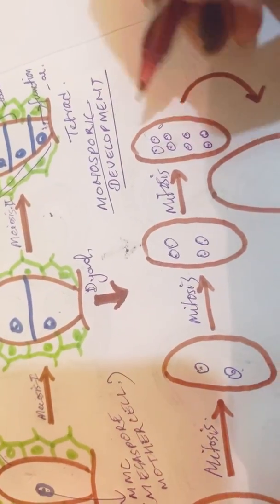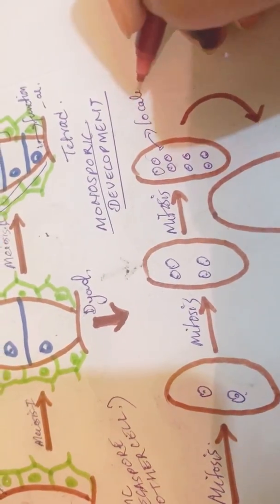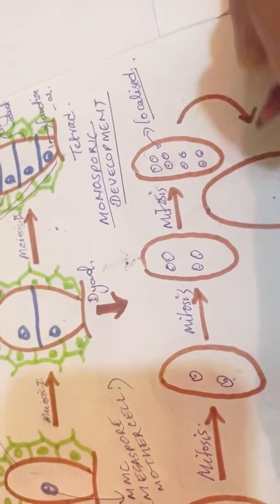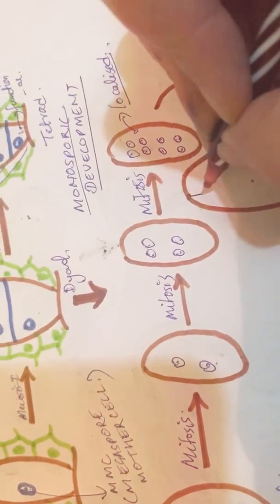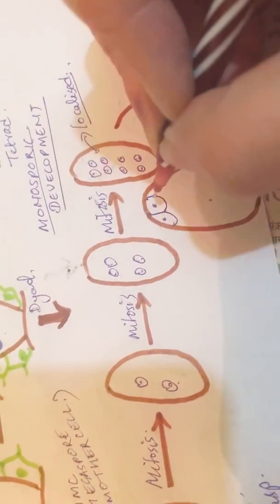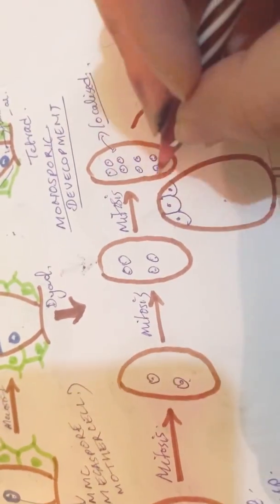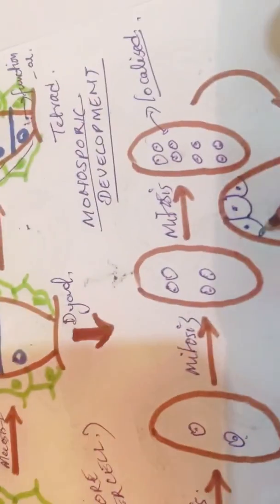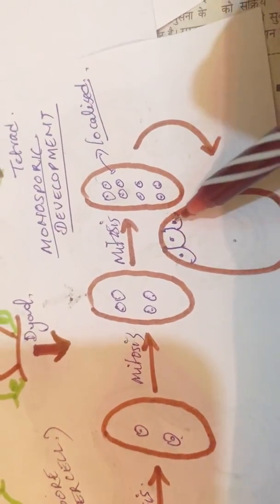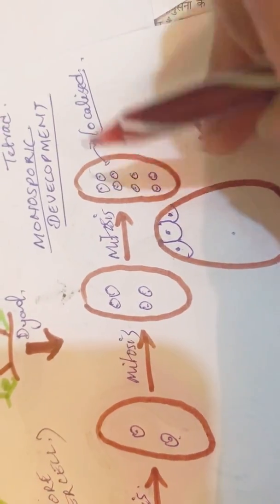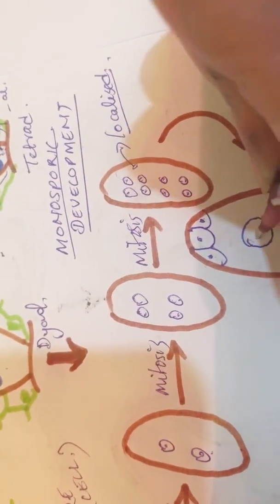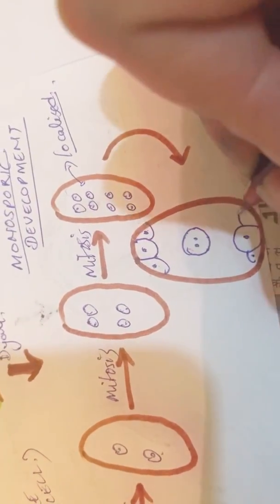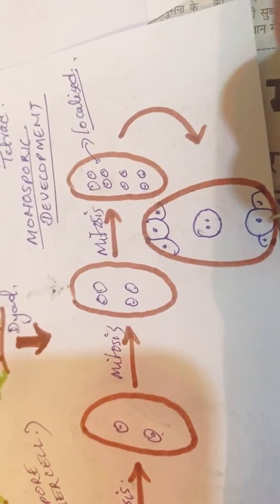Now all of these cells will reposition themselves under common cytoplasm. How will they locate themselves? If you see here, 3 cells localize themselves at the chalazal end, whereas 2 cells come at one common cytoplasm, and 3 others localize themselves at the micropylar end.